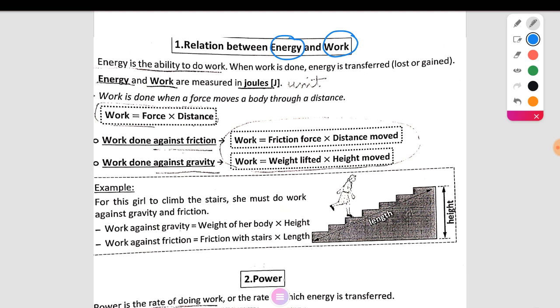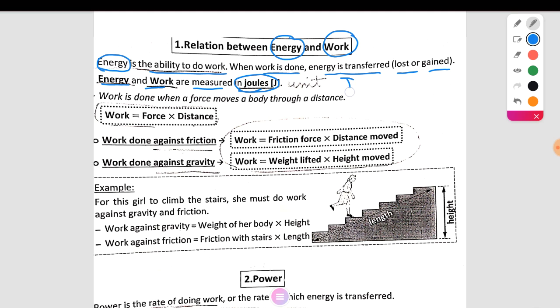What is meant by energy? Energy is the ability to do work. When work is done, energy is transferred, lost or gained. Energy and work are measured in joule. This is the unit for measuring energy or work done.